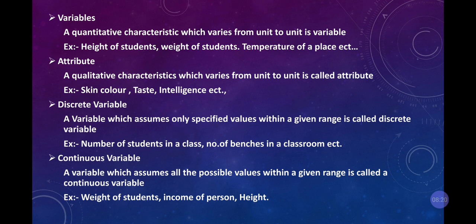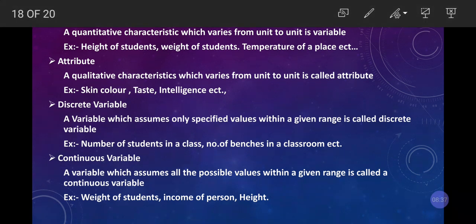Then continuous variable: a variable which assumes all the possible values within a given range is called a continuous variable. For example, height of a student, weight of a student, income of a person, where I can continuously do the studies in all possible ways.